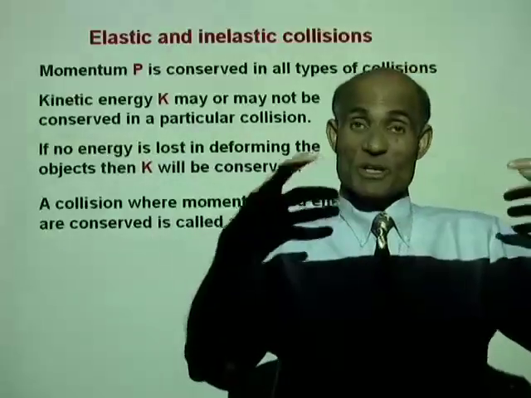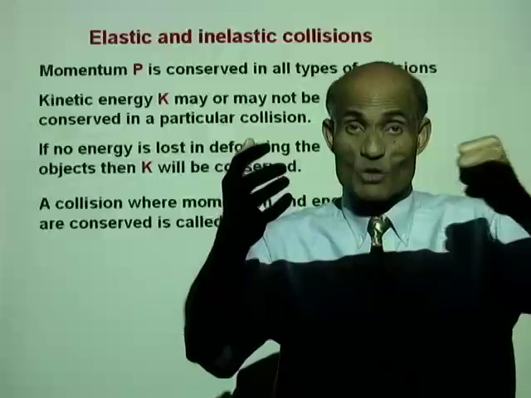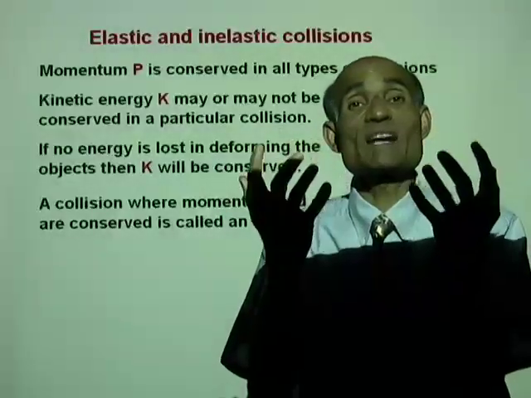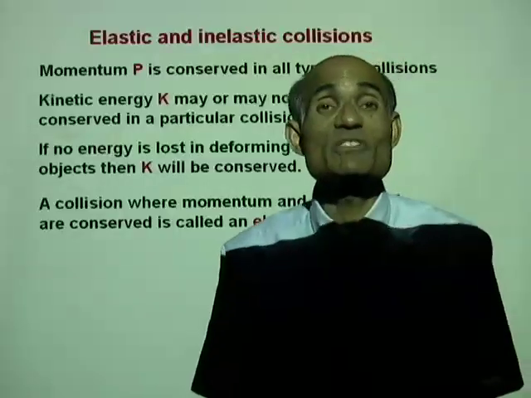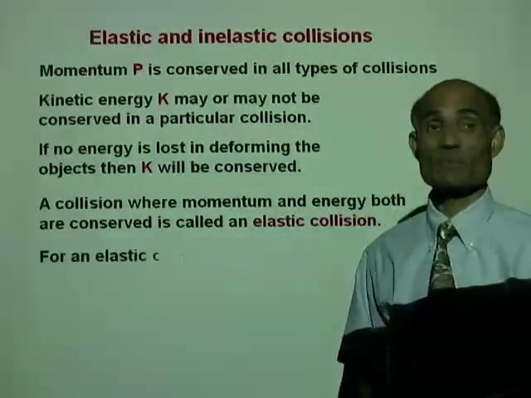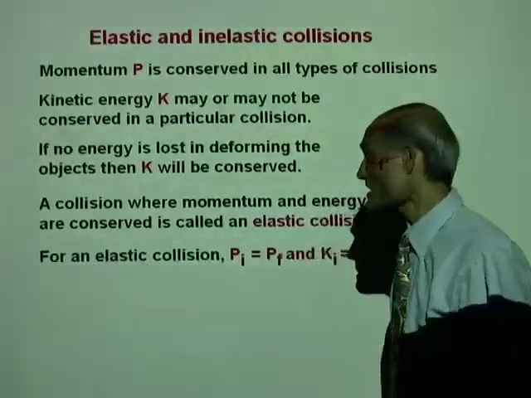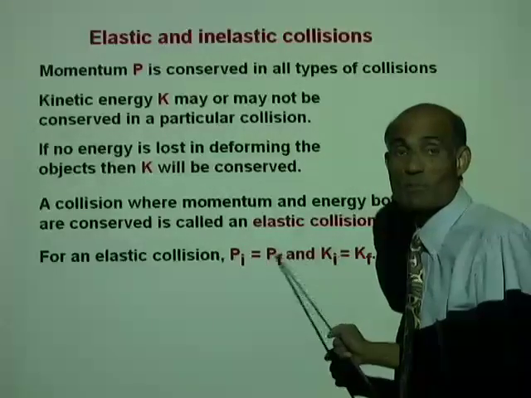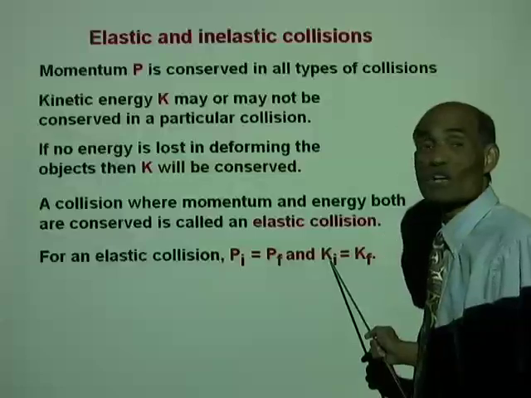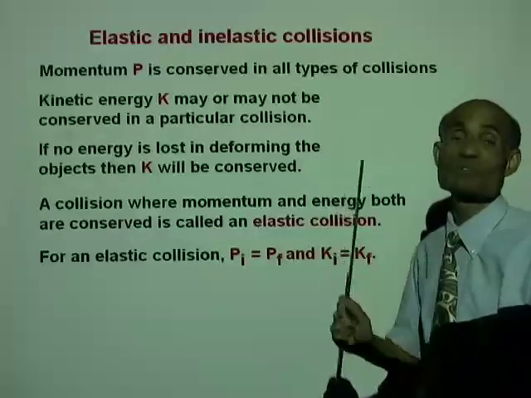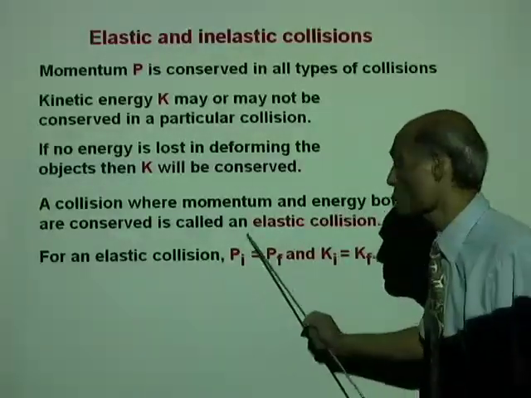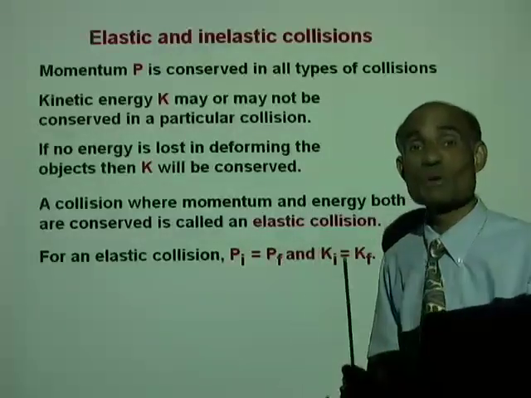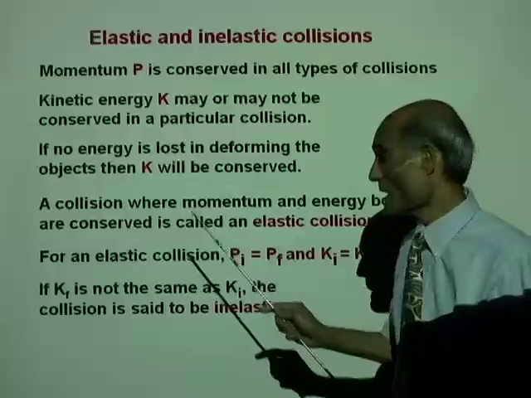In gas, when gas molecules collide, it is assumed that the collisions are elastic. No energy is lost in collisions. For an elastic collision, initial momentum equals final momentum and initial kinetic energy equals final kinetic energy. It means momentum is conserved, kinetic energy also is conserved.